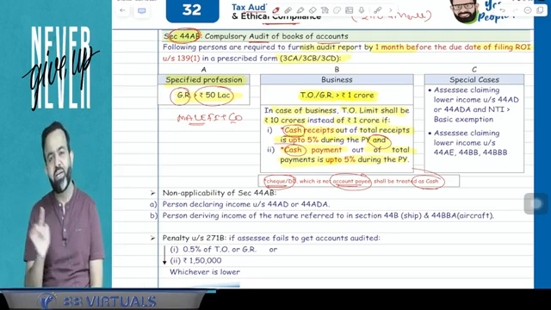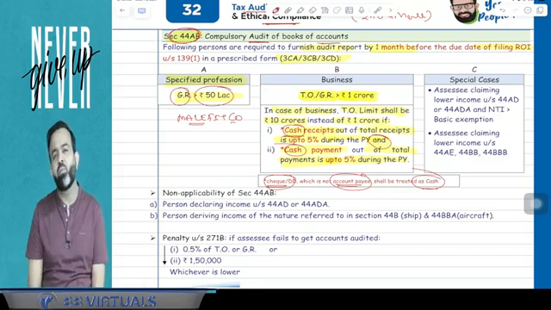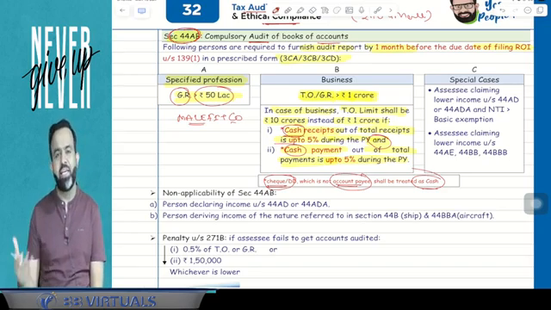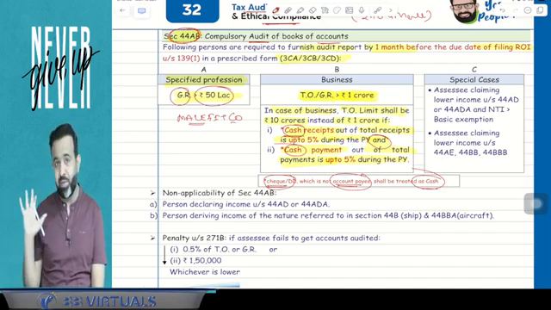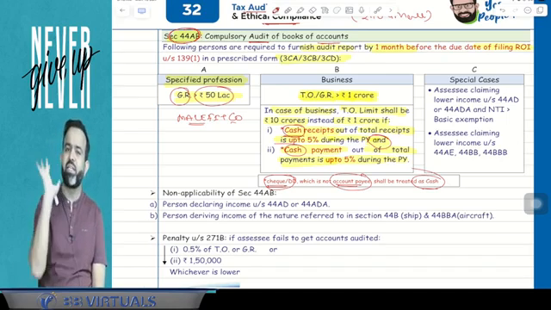Because other than cash will cover only account payee cheque, account payee demand draft, or any mode of electronic clearing system. And any mode of electronic clearing system covers debit card, credit card, net banking, BHIM UPI and QR code. And net banking includes NEFT, RTGS, IMPS. So that is covered in the electronic clearing system. Guys, if there is a bearer cheque or crossed cheque, that will be covered in cash only.